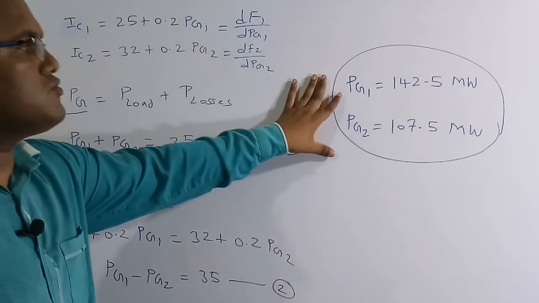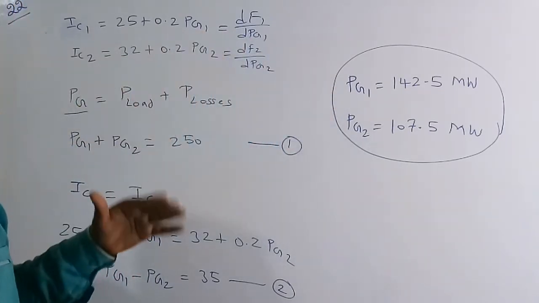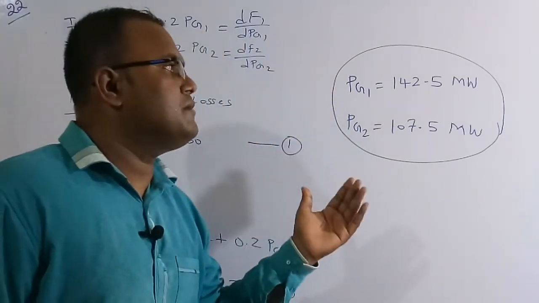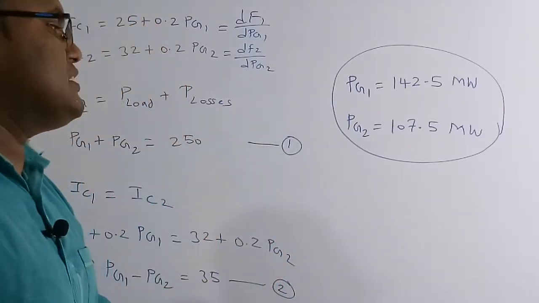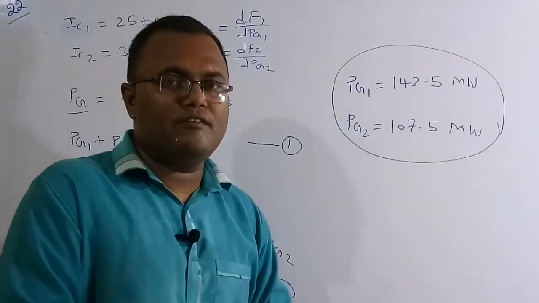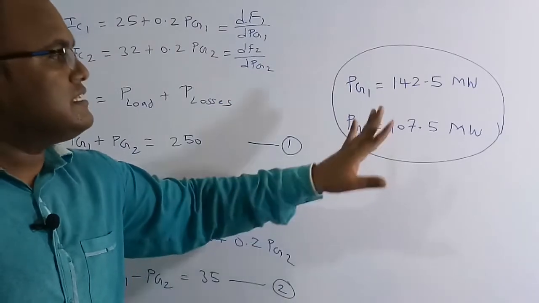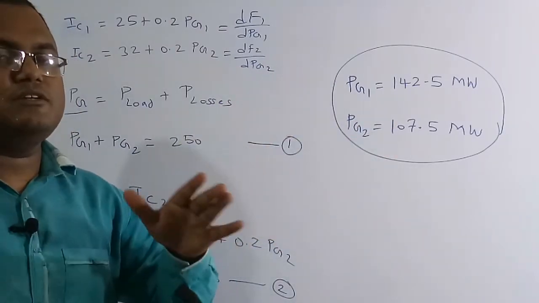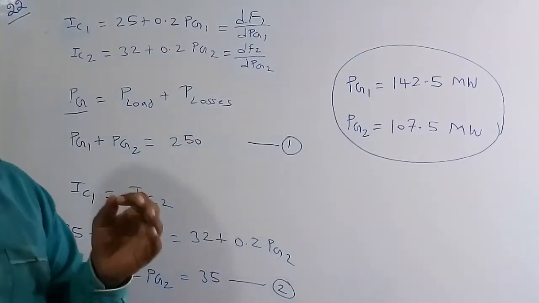This is the correct solution of this question, meaning unit 1 should generate a power of 142.5 megawatt and unit 2 should generate a power of 107.5 megawatt. Then there will be an economic allocation, meaning overall cost will be minimum.